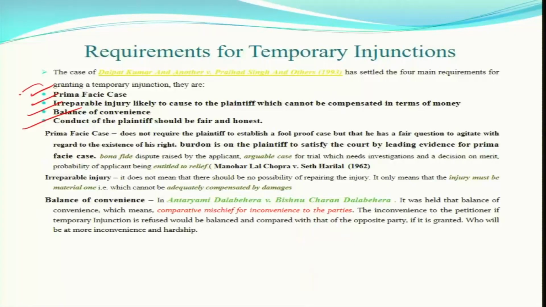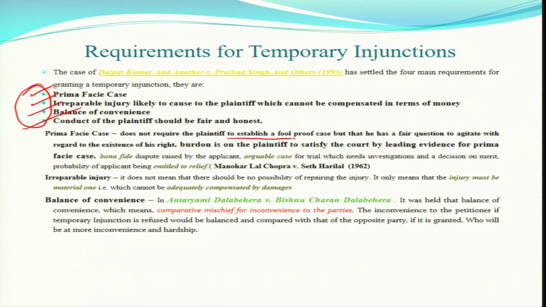Court cannot reject this application straightforward, saying this prima facie case is not made out, or this relief is not granted because this is my discretion. Court cannot say this. If you convince the court with these four points, then you will be entitled and you can get this relief in your case. Although this is discretionary, some students get confused and say, no sir, this is discretionary, court can or cannot grant.